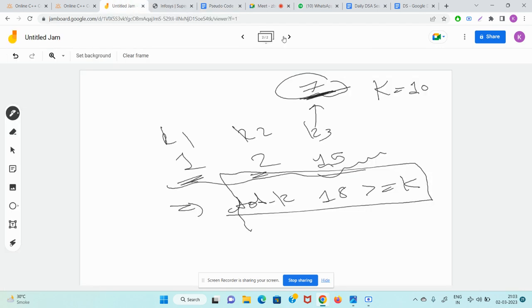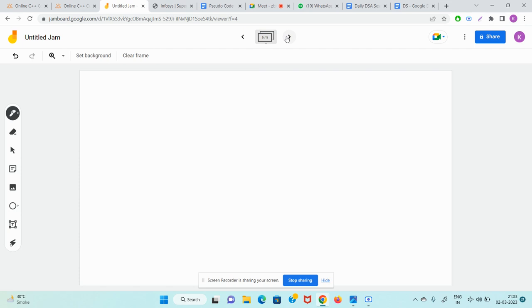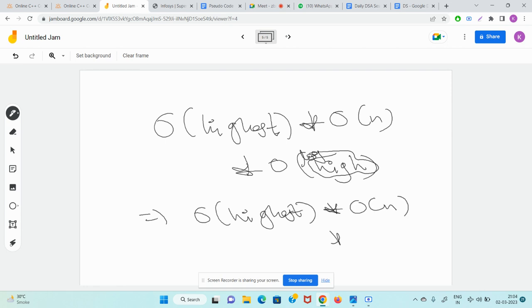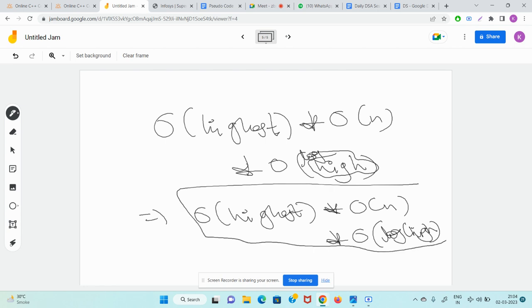So this is O of highest multiplied by O of n multiplied by O of high. ठीक है, मतलब O of log of high, because you are doing binary search on this, right? So guys, the time complexity is O of highest into O of n into O of log of high. This is the solution number 1. We can optimize this further. Guys, is everything clear till here? Solution number 1.